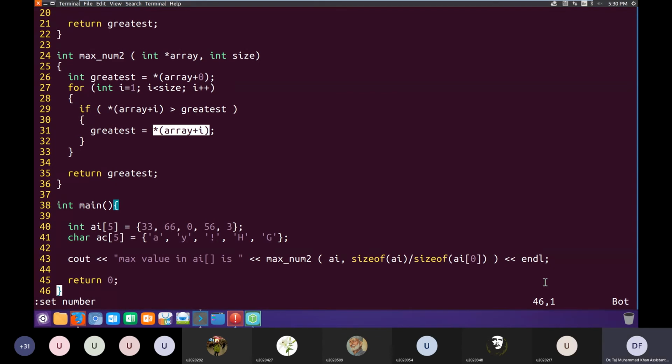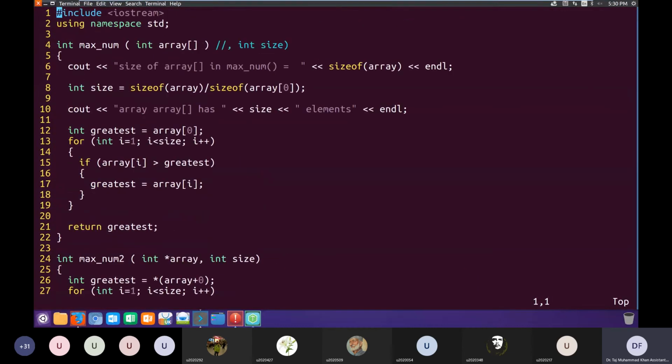And pointers on these modern machines are 64-bit values. So 64 bits is 8 bytes. That's why we receive 8 as the size of that pointer. Now if I go to maxnum here, the sizeof on line number 6, this array variable is not an array, it's a pointer. So it will return you the size of the pointer, not the size of the array. So it returns me 8 because each pointer is 64 bits.